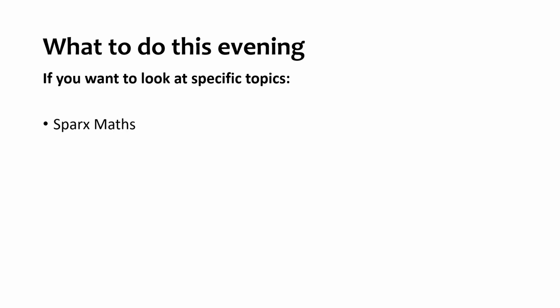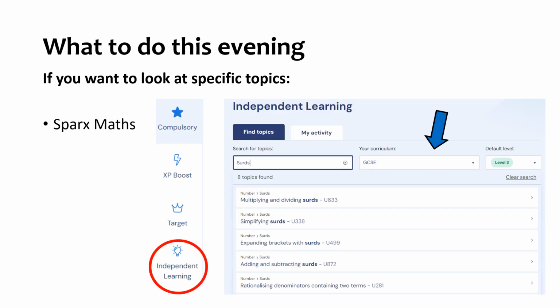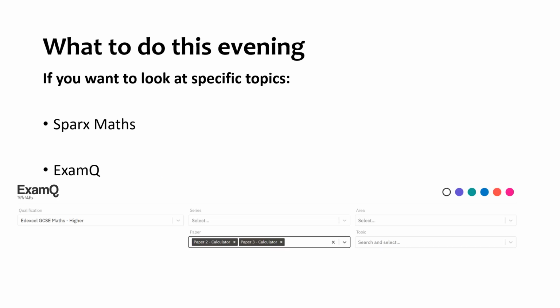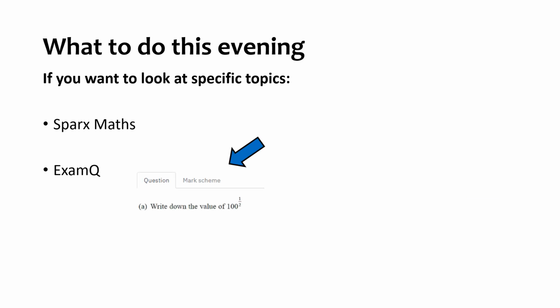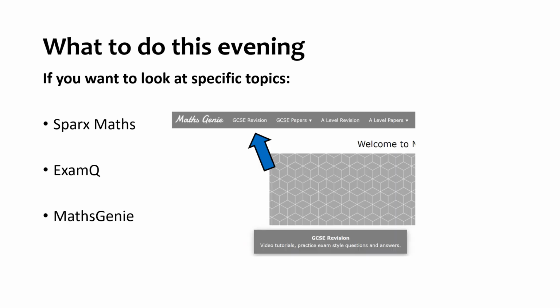And then you've got the same old places, but it's worth revisiting them to remind you. Sparx Maths Independent Learning: please make sure that you are on GCSE so that when you search for topics, they do come up. You've got ExamQ for past exam questions. Double check you're on higher and that you've selected the calculator papers, and then you can search for your topic, and you always have the official mark scheme that came with that question when it was in the real exams.